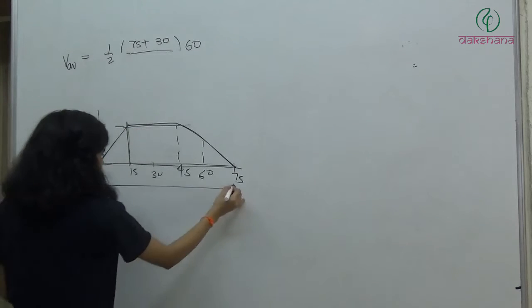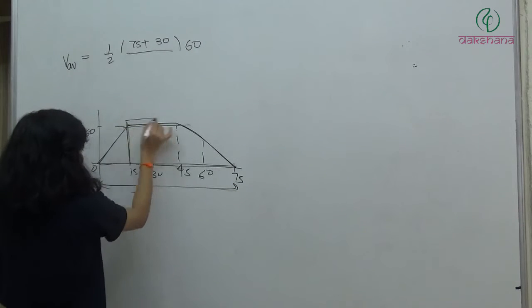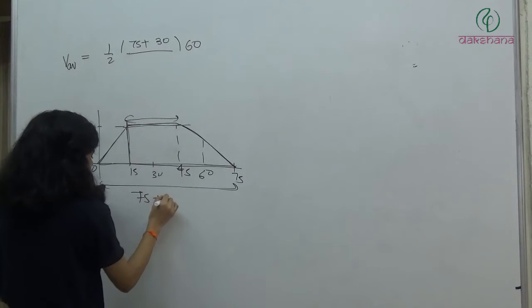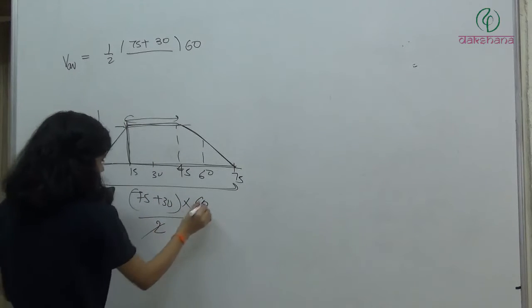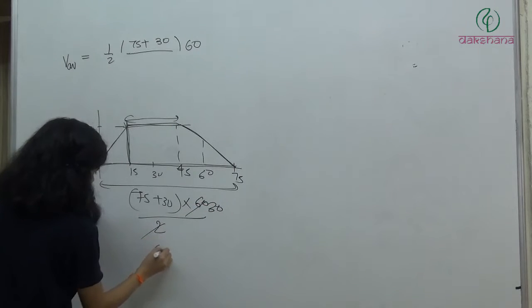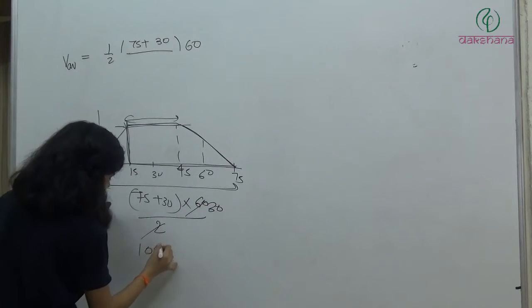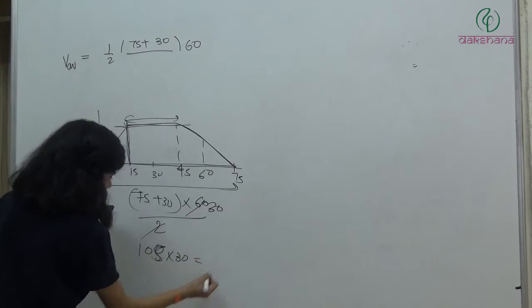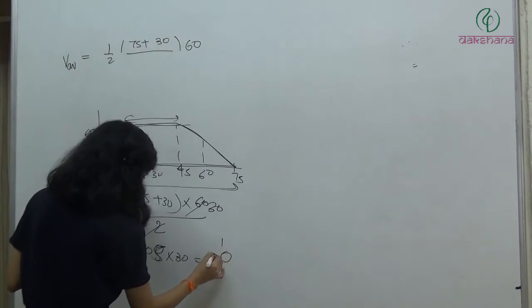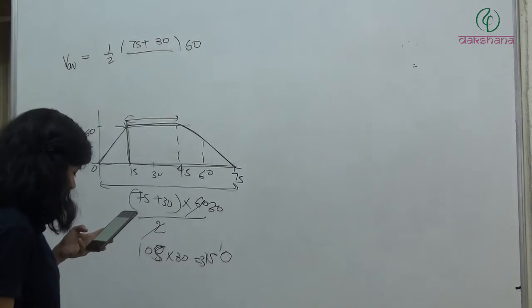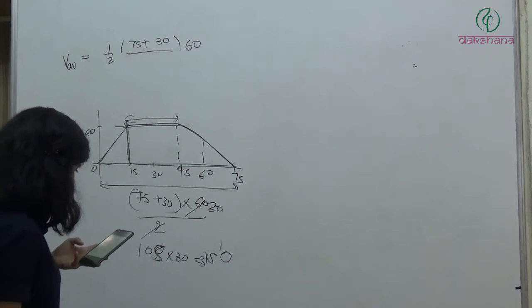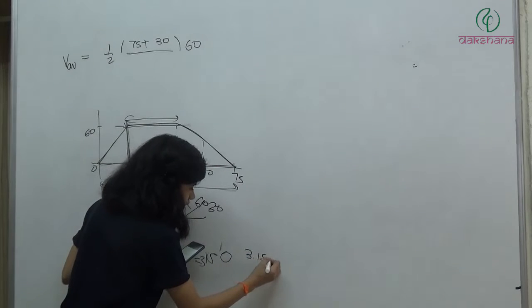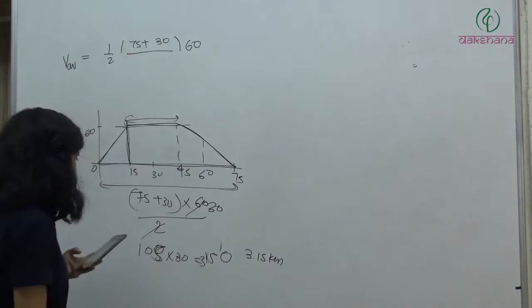Sum of parallel sides 75 plus 30, into height, which is 60 divided by 2. How much will this be? 30. 105 into 30, this comes to 3150. It means 3.15 kilometers. This is the displacement.